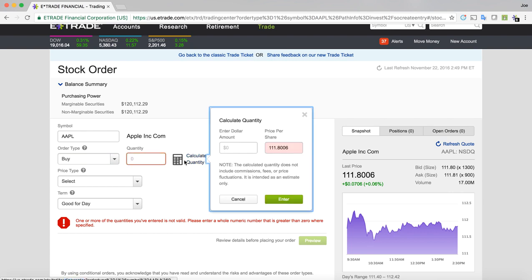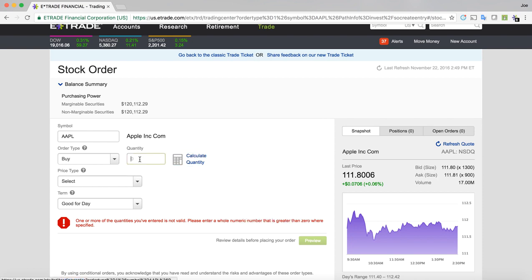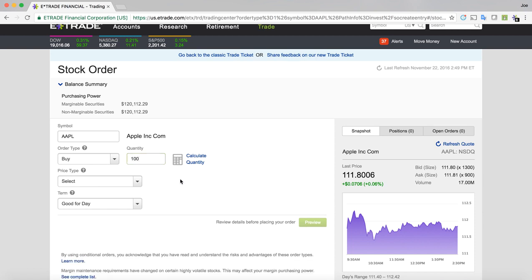If you want to base your quantity on dollar amount, there's a lot of calculators out there, or you can just whip out your cell phone and do the math. But basically, if you wanted to spend, say, $1,000 or something small like $5,000 a trade, it would tell you how many shares you can buy for that amount of money, and it will always round down. So even though it's 44.72, this will round down to the closest whole share amount. In this case, let's say we want to do 100 shares of Apple.